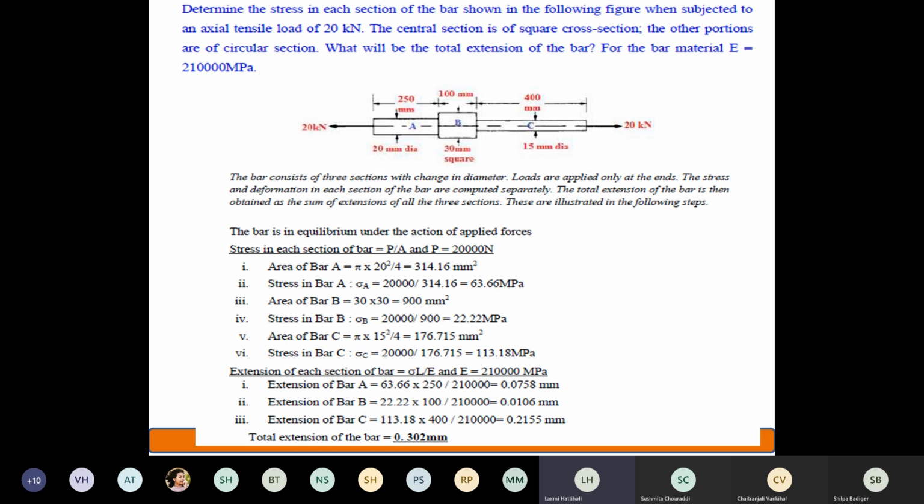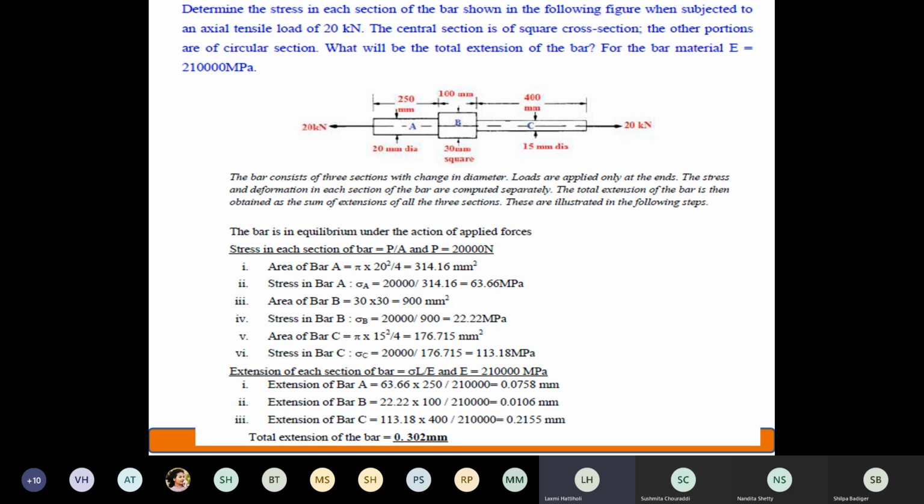Calculate A section separately, calculate B separately, calculate C section separately, then take the algebraic sum of A, B and C. Then you will get the final extension. Okay, I'll repeat once again. Calculate the deformation or stress separately for A, B as well as C, and then take the algebraic summation so that you will understand this carefully. Okay, and you will understand this very neatly.